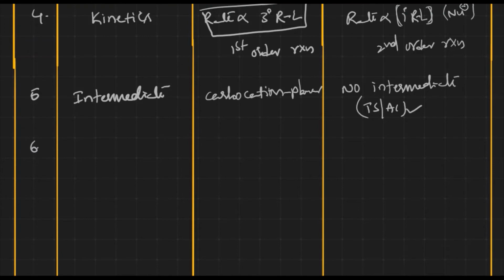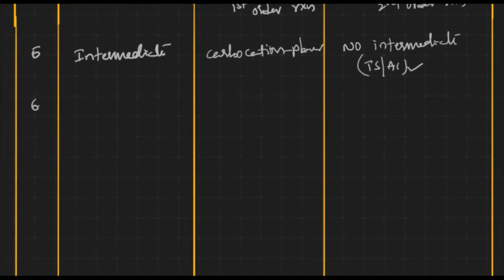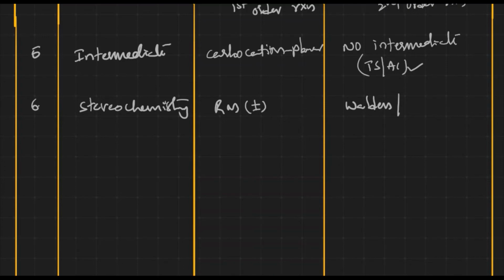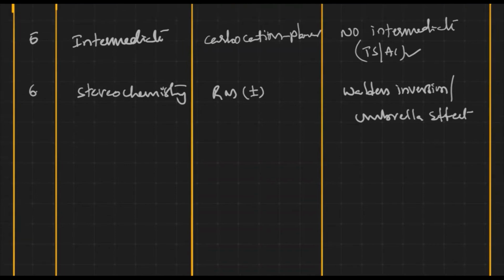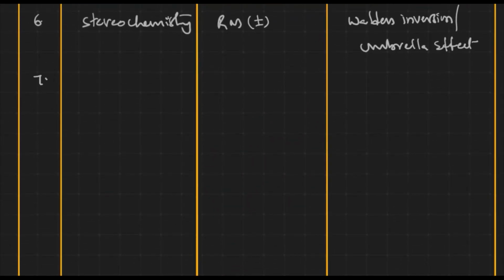Let us take the sixth statement. What is the stereochemistry of the reaction? SN1 forms a racemic mixture with a chiral center. But here inversion takes place. In the case of the SN2 reaction, that is known as Walden inversion or umbrella effect.